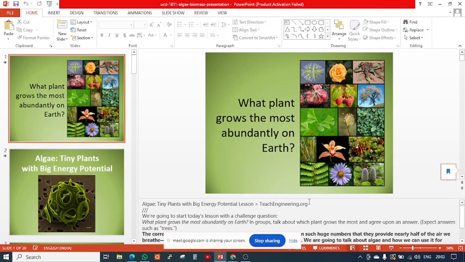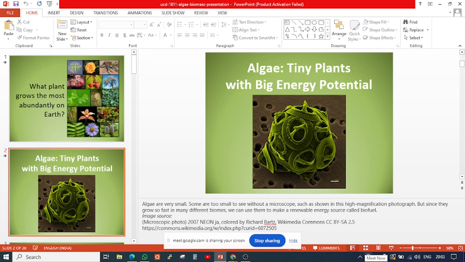So algae is the most rapidly growing plant on earth, and it grows abundantly in any conditions, everywhere. If a little water is there, algae can grow. So these teeny small plants which are rapidly growing, let's utilize them. How can it be utilized? This is the structure of how algae looks.